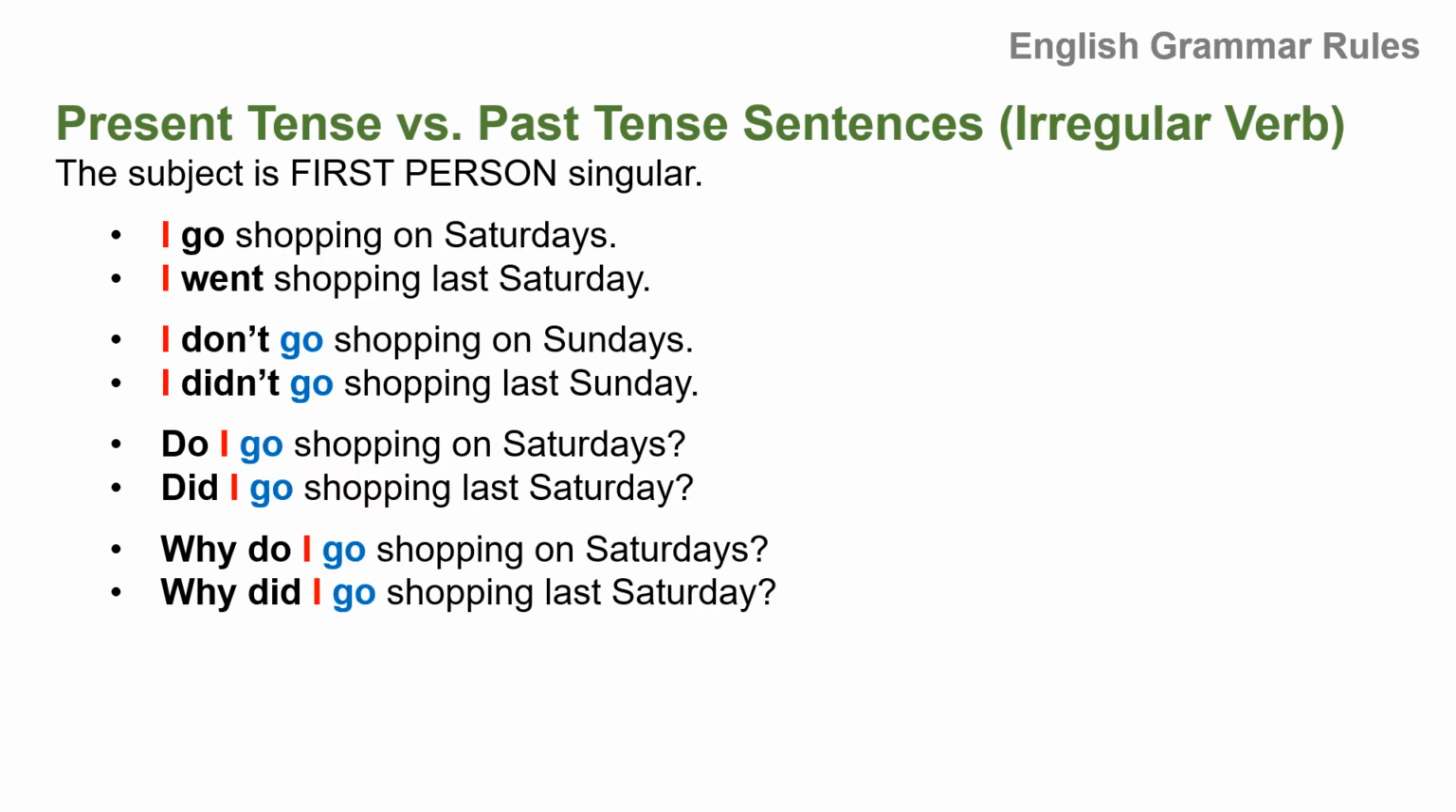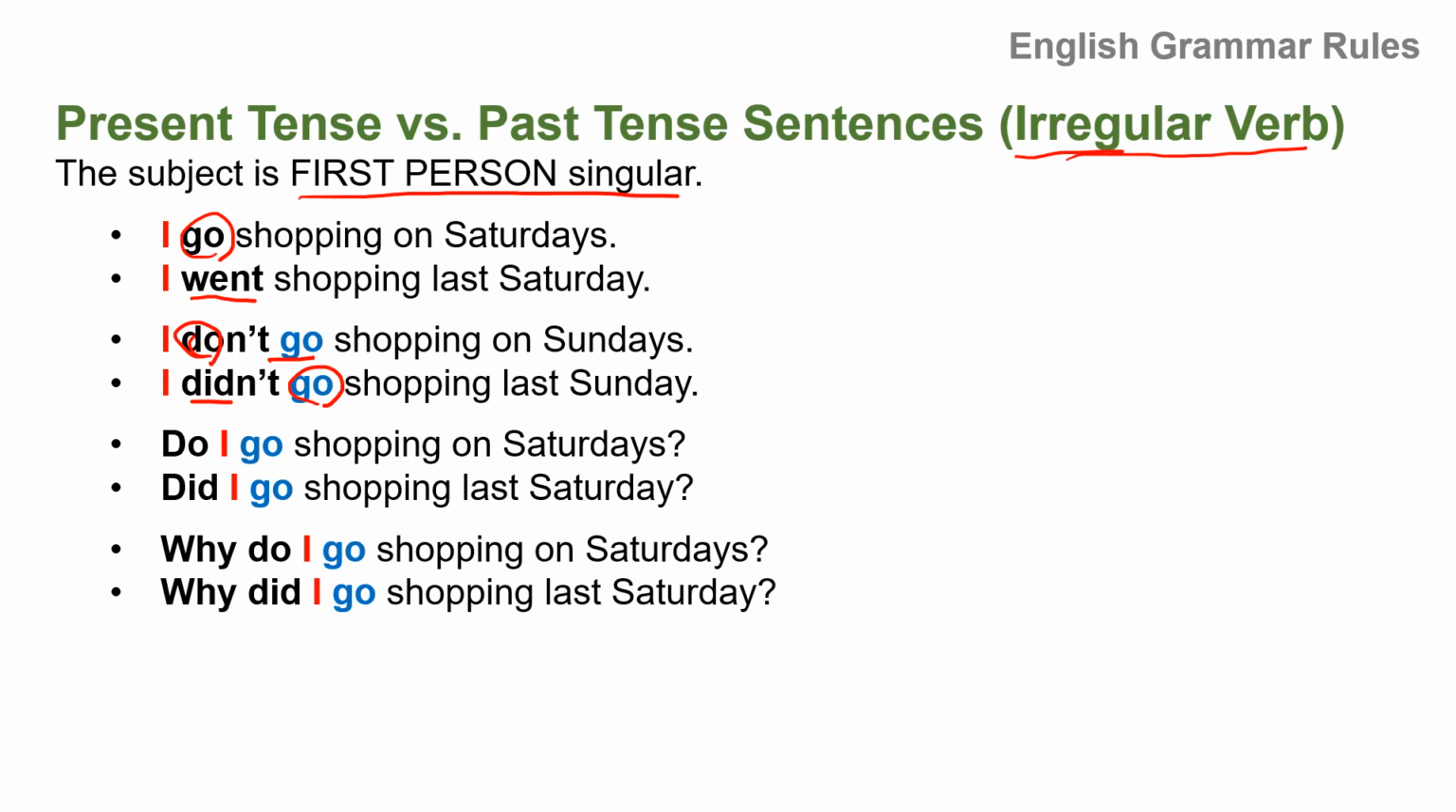Now let us take a look at the case of irregular verb. And then the subject is first person singular. I go shopping on Saturdays. And past tense is I went shopping last Saturday. Negative, I do not go. Remember that we need to use base form. I did not go. Again, do not go, did not go.